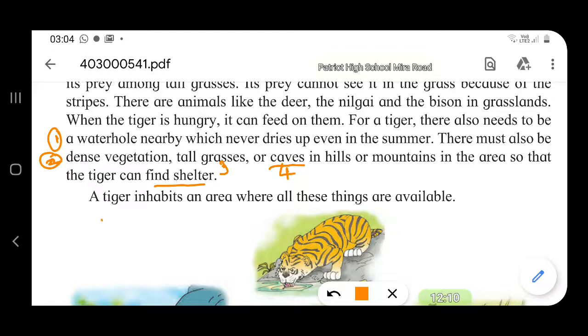So, if a tiger inhabits an area where all these four things are available: one, the water hole has to be there and it should not dry up in summer; two, dense vegetation has to be there; three, tall grasses; four, caves in hills or mountains where it can take shelter. So these are the four requirements for the tiger to inhabit a certain place.